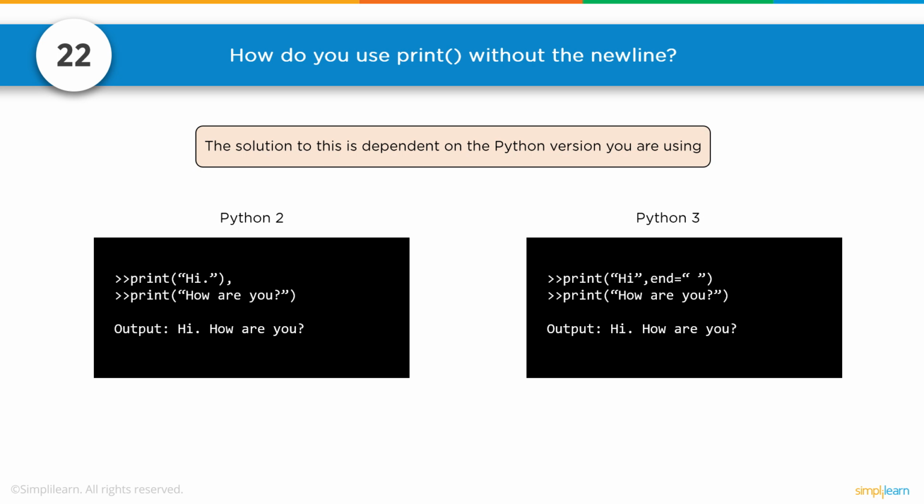Number 22, how do you use print without the new line? The solution to this depends on the Python version you are using. In Python version 2, you can do print hi and then you add a comma afterwards.